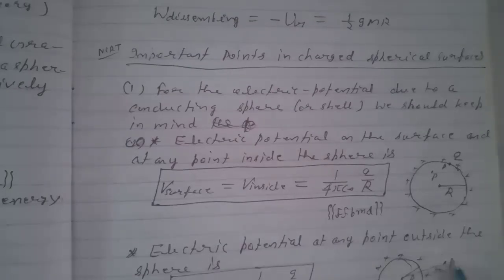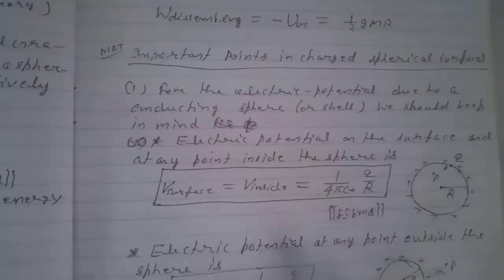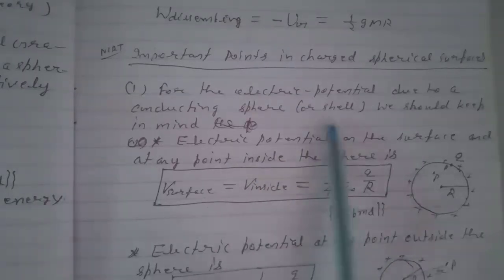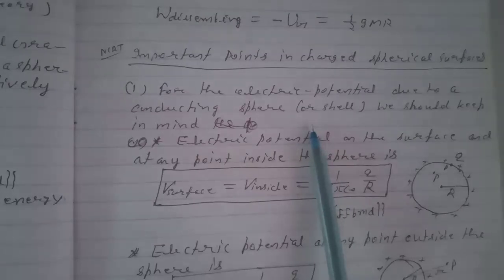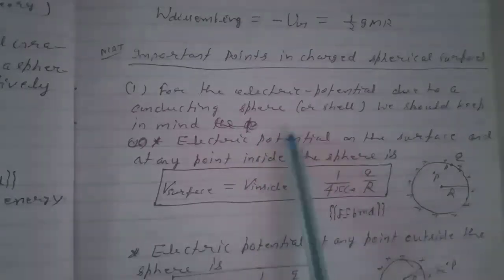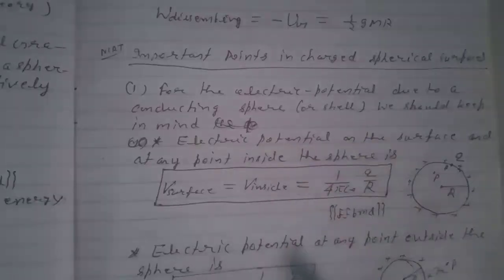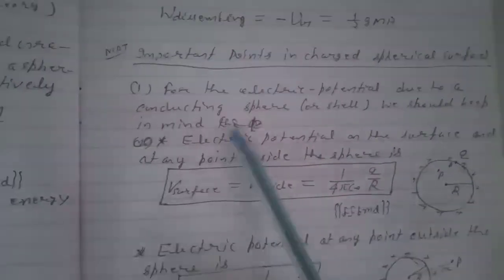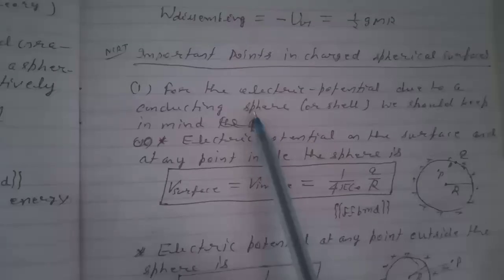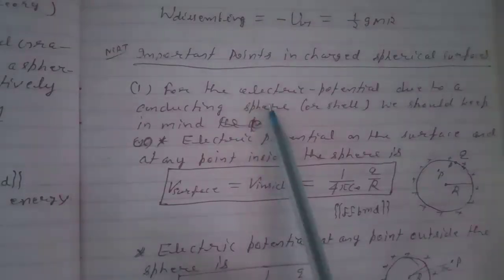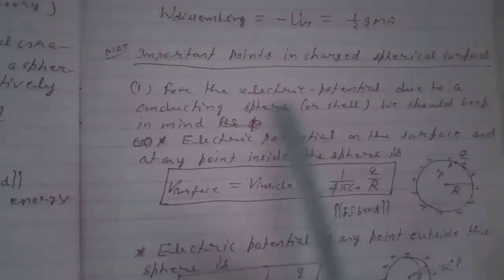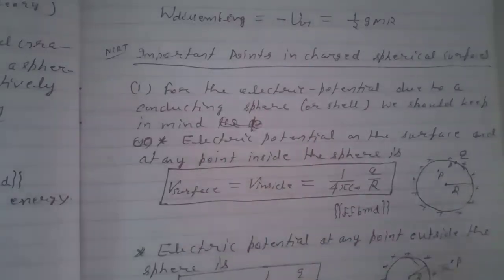This is the case for an outside point, and this is true only for a conducting surface. For a conducting sphere or shell, it is true for both, because in a conducting sphere, when we give the charge, it comes on the surface of the sphere.